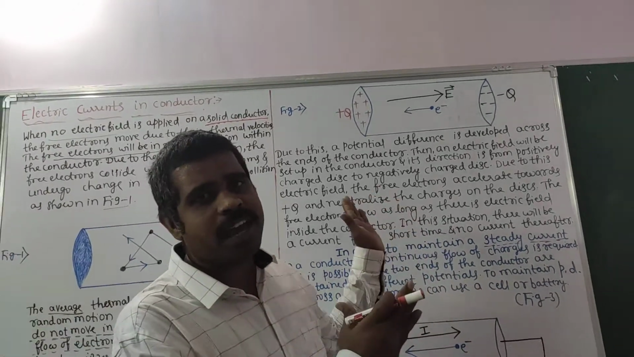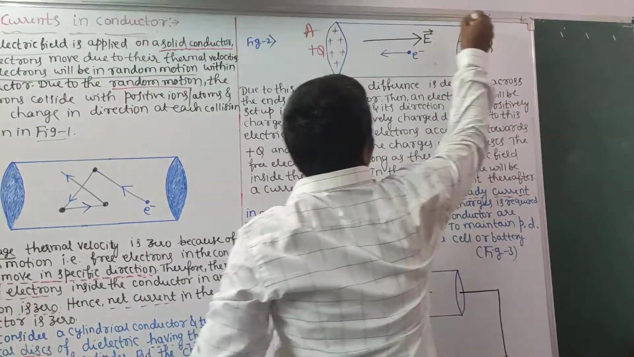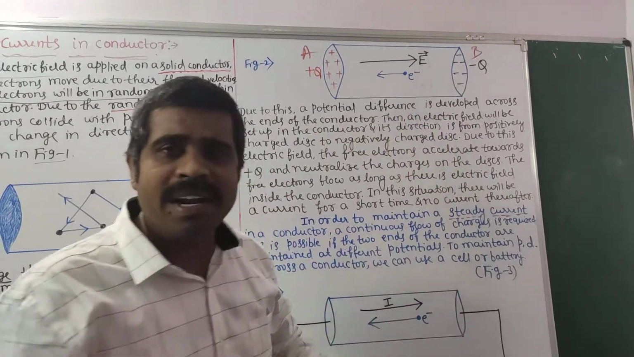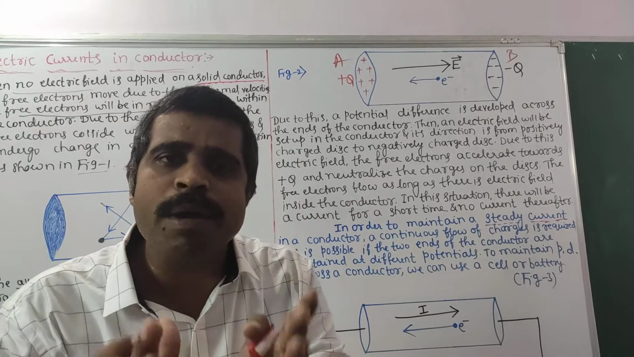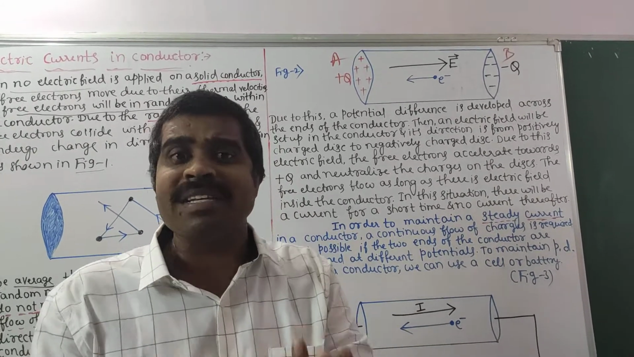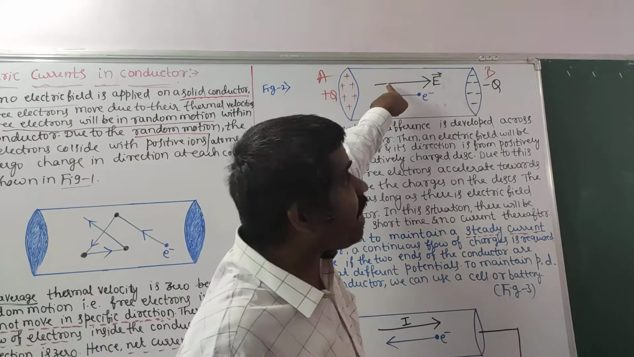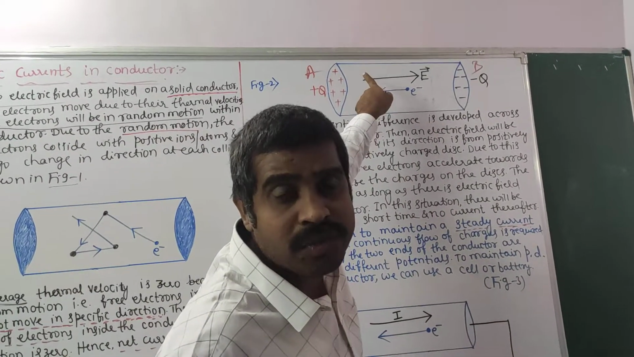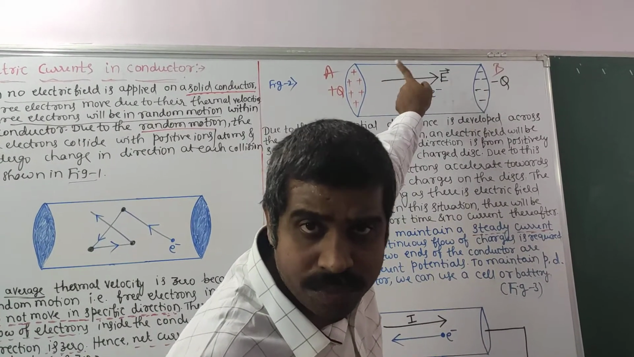When you give end A plus Q and end B minus Q, we can develop a potential difference. Because of this potential difference, an electric field is set up inside the conductor. What will be the direction of the electric field? The direction of electric field is from positive charge to negative charge.